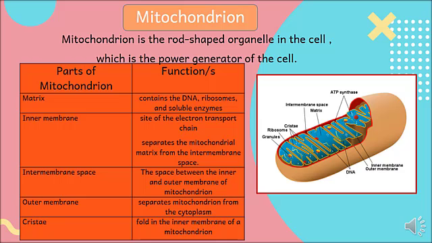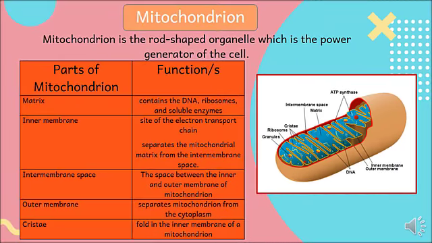Before we proceed to the next stage of cellular respiration, I want you to know what is mitochondrion. Mitochondrion is the rod-shaped organelle in the cell, which serves as a power generator of the cell. What are the parts of mitochondrion? We have the so-called matrix. It contains the DNA, ribosomes, and soluble enzymes.